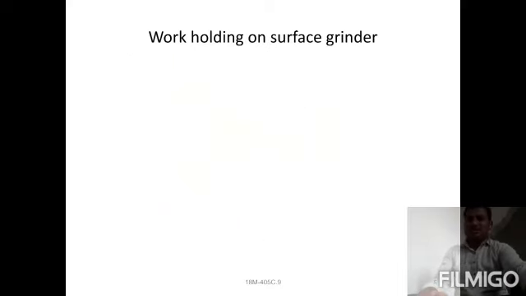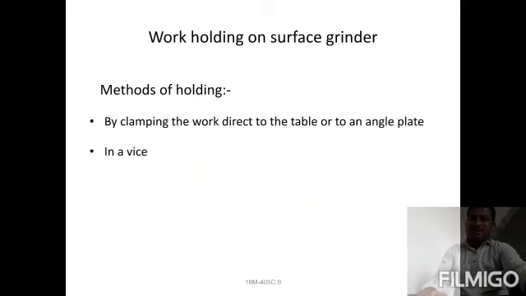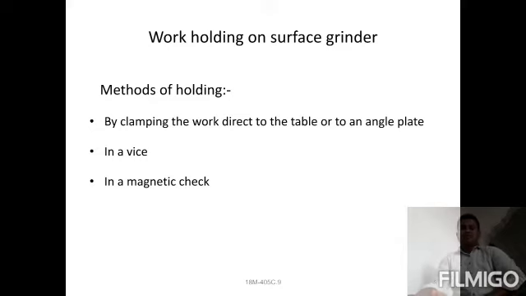What are the methods for holding work on a surface grinding machine? The first one is by clamping the workpiece to the table and angle plate. The angle plate we know already about: it consists of a 90 degree angle, and a number of slots will be provided, right? So these are everything.